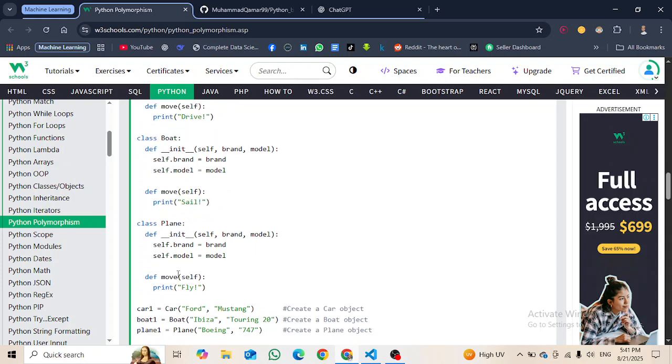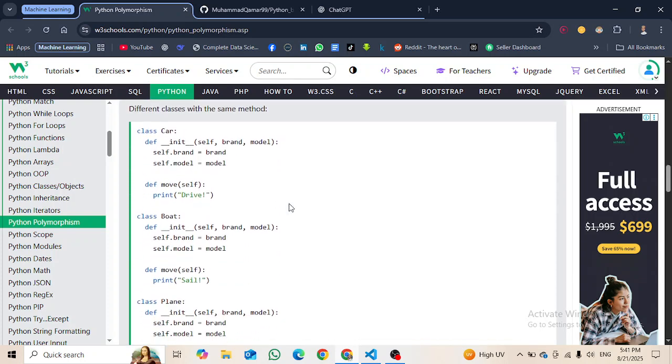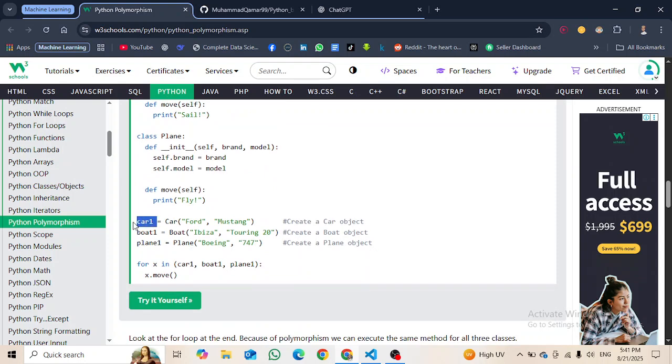So we have the same method with the same name. You can see that it is move, right? With the same name we have three different methods, and we have one object for the car class, one object for the boat class, and one object for the plane class.